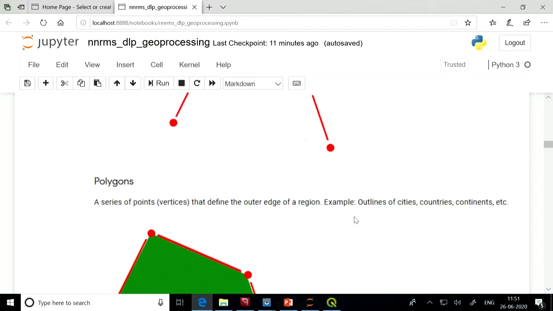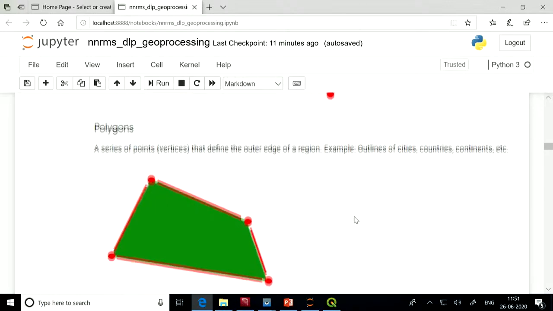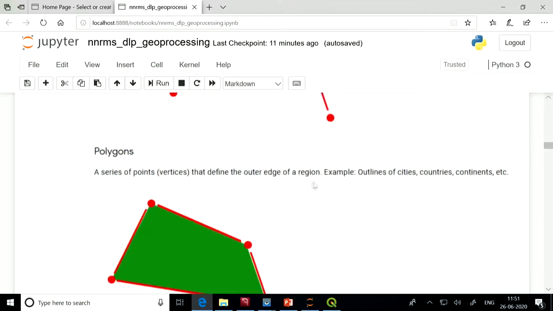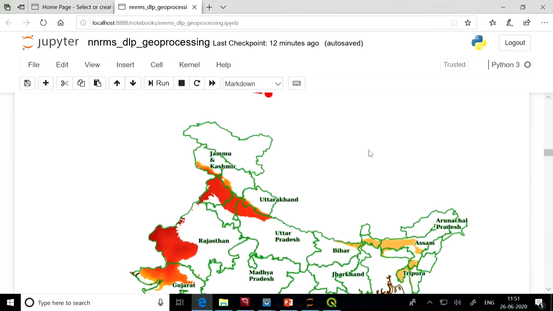Then there are polygons. Polygons are a series of points that define the outer edge of a region. So this will be a closed region. Something like a country or a city you can represent using a polygon. Here we can see an example: this is the map of India, and the boundaries of all the different states are shown using polygons.